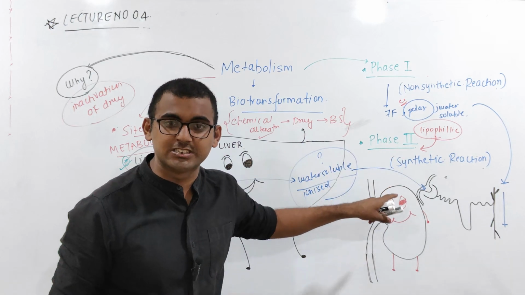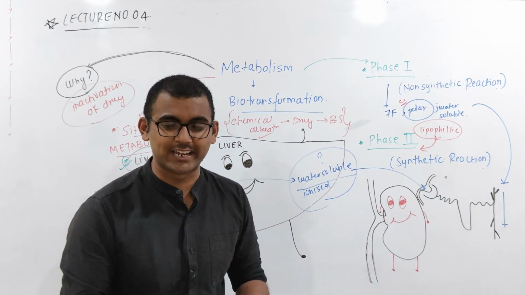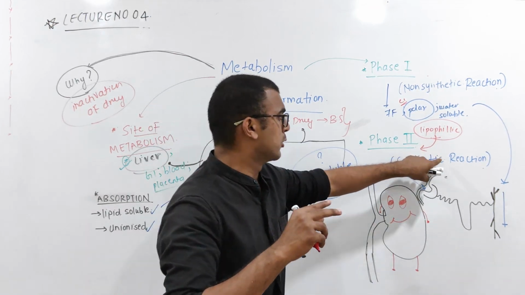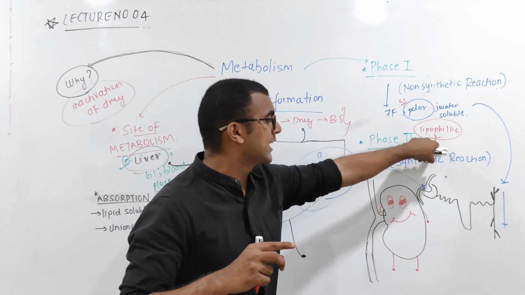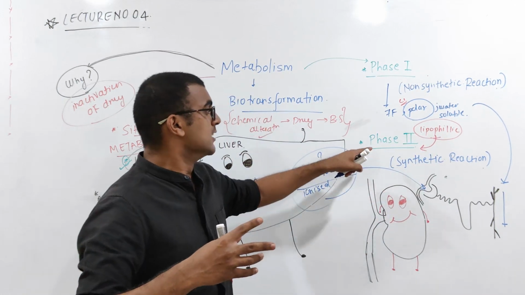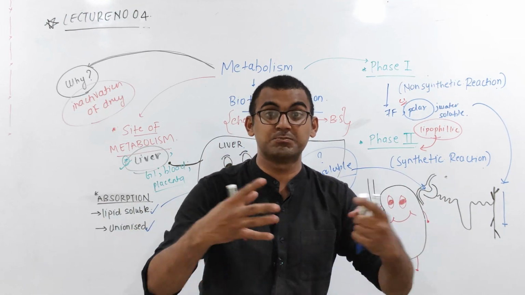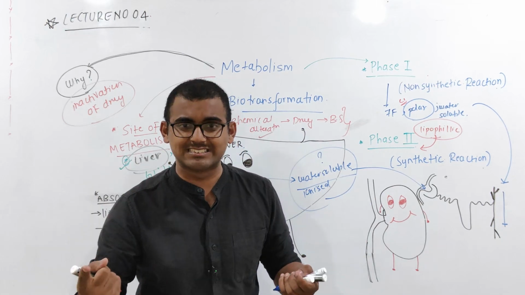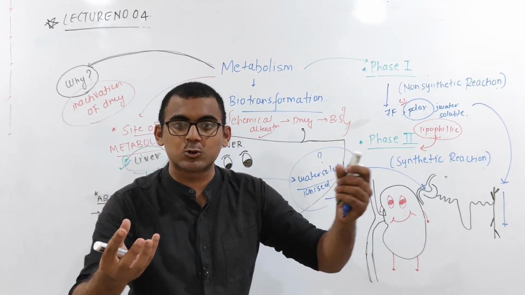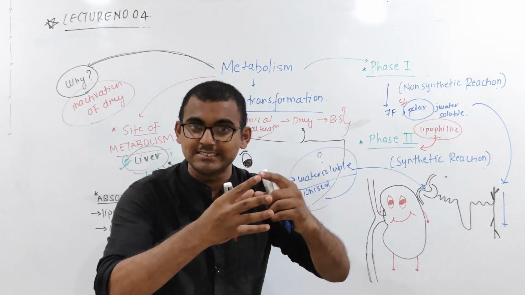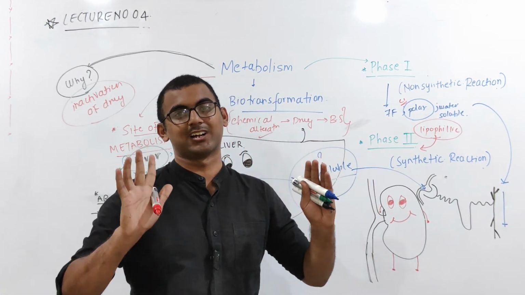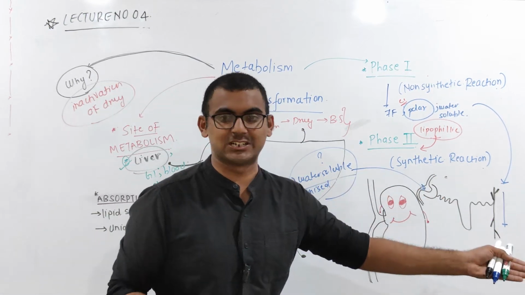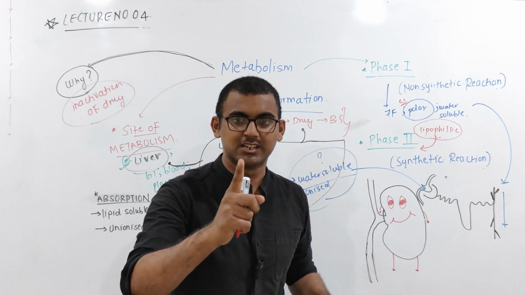So what is happening in phase 2 reaction? Whatever endogenous substances are there, for example glycine, or your acetyl group, these are going to get conjugated with the lipophilic compounds. That is why phase 2 reaction is also called conjugation reaction, which means joining. When glycine, glutathione, gluconic acid, or sulfuric acid combine with this lipophilic substance, the metabolites will turn non-polar, and that is what we want, so that it can be excreted out. I hope it is clear.